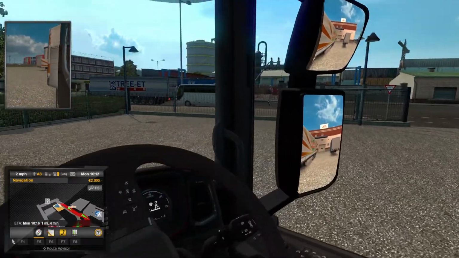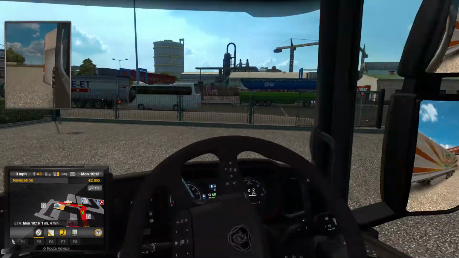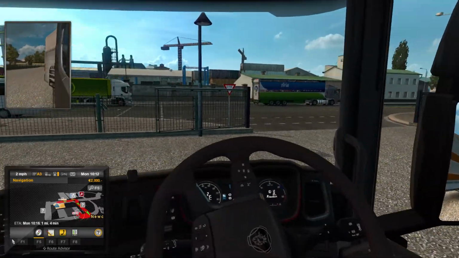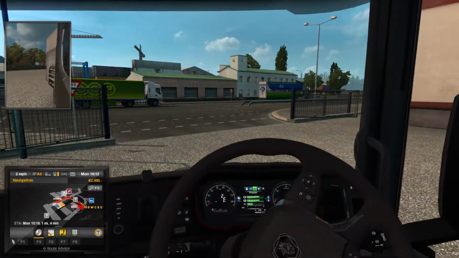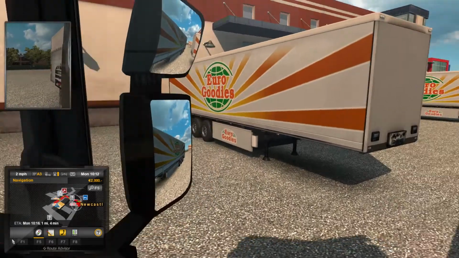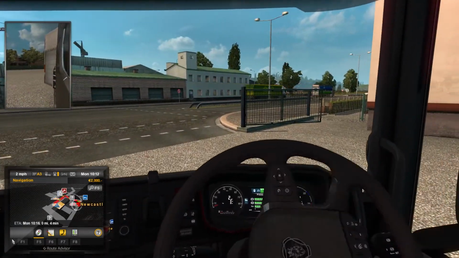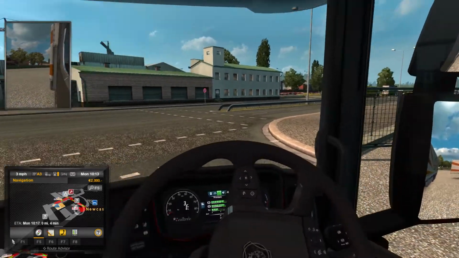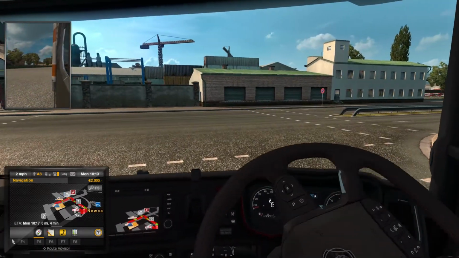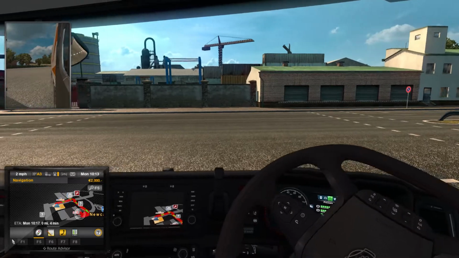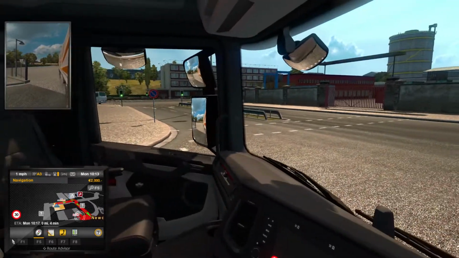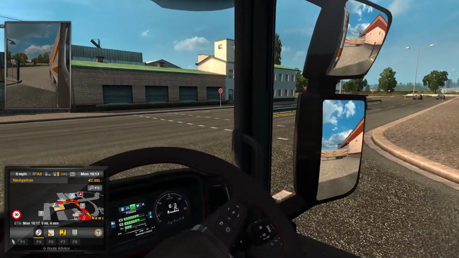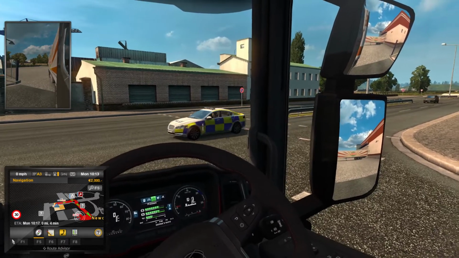Keep an eye on where we're going, and you can see the trailer and truck will start coming round. And as we move out, keep an eye on this trailer here. Just starting to straighten up, watch that gear post. Keep your eyes on the mirrors. Come up to our first option, hazard. Now, as it's our first job, I haven't set the indicators up on our steering wheel controls, but I will do on the next one.